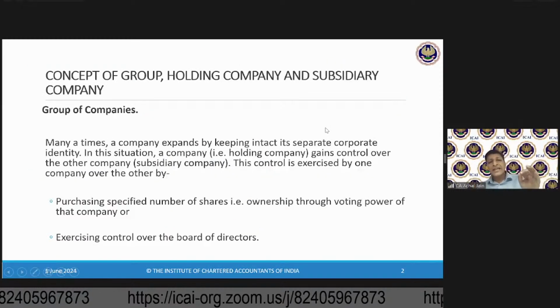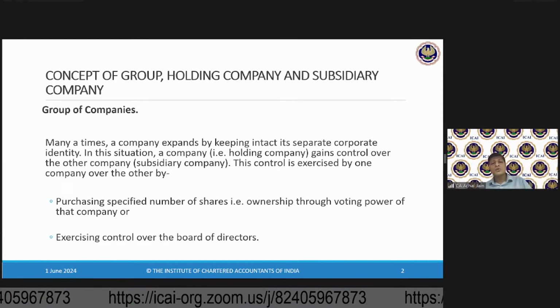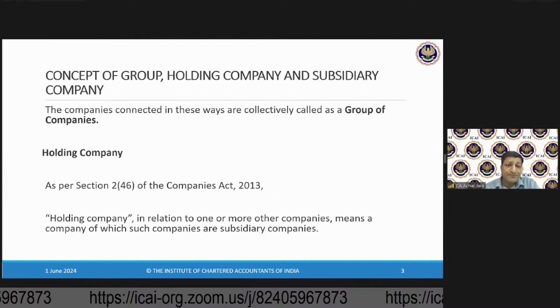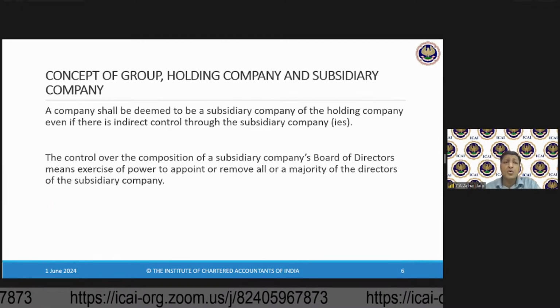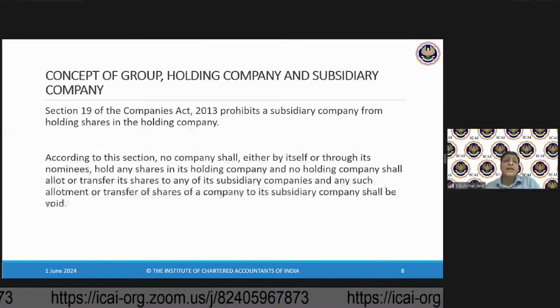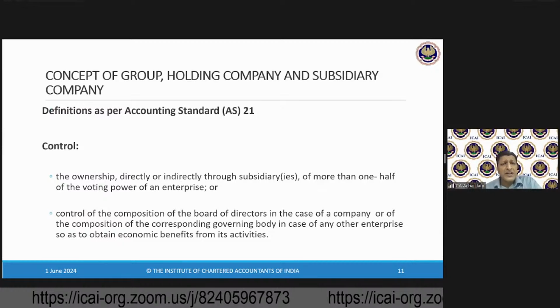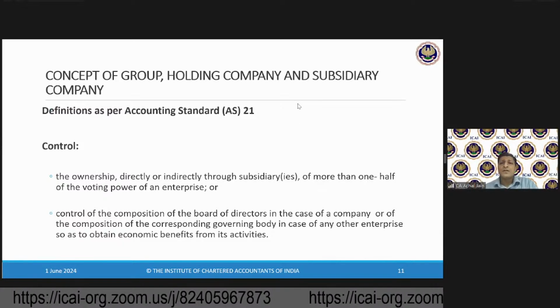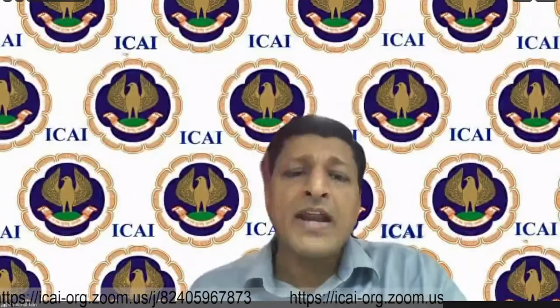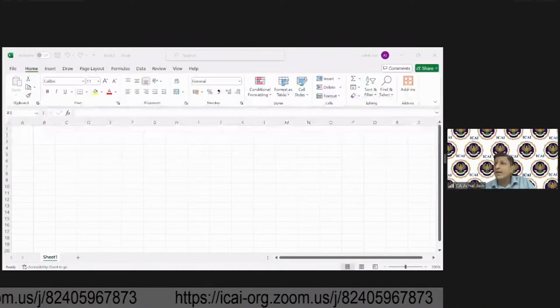Now AS21 talks about consolidated financial statements, wherein it talks about two types of companies, the holding company and the subsidiary company. Let us quickly try to understand this concept of the holding company and the subsidiary company. Then we will look at some of the accounting requirements also.